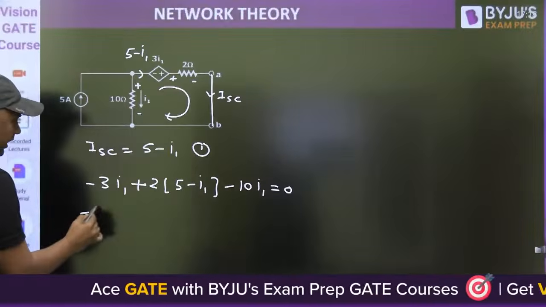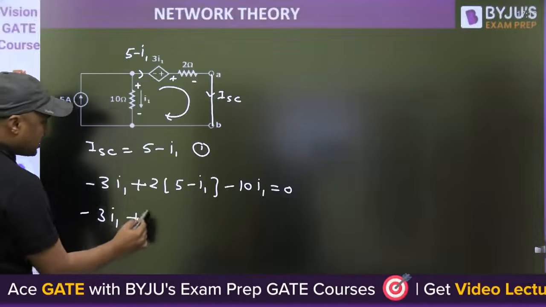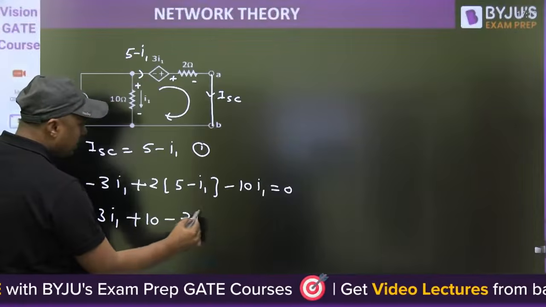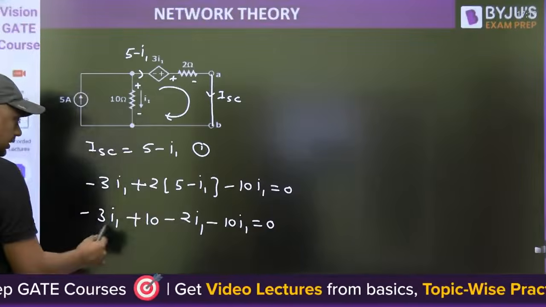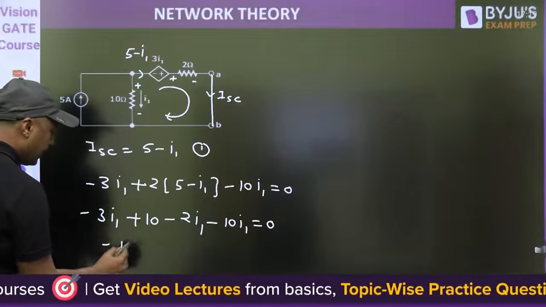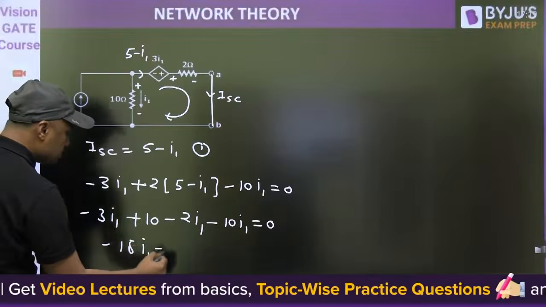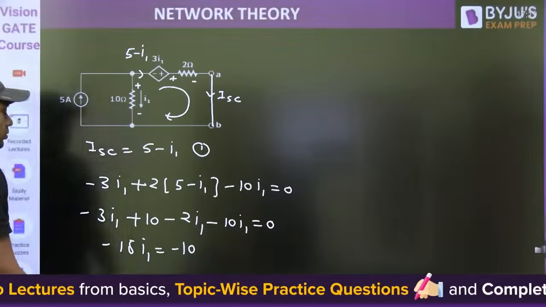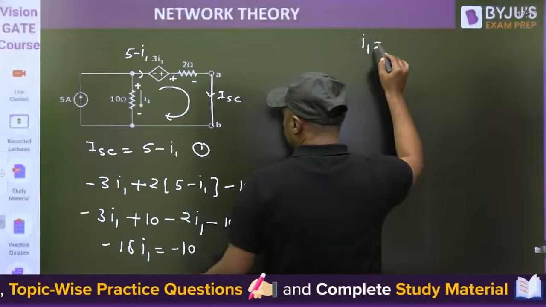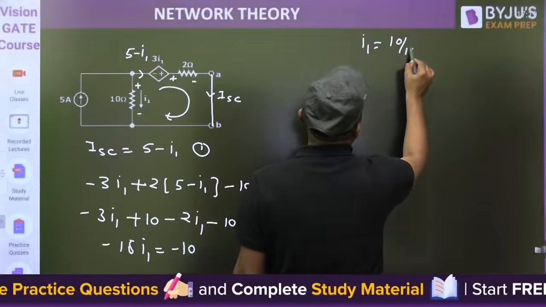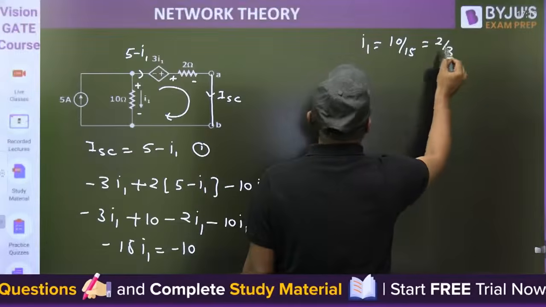Now you can write minus 3I1 plus 10 minus 2I1 minus 10I1 is equal to 0. 3 plus 2, 5 plus 10, 15I1 is equal to 10. What is I1 equal to? 10 by 15. That is 2 by 3.